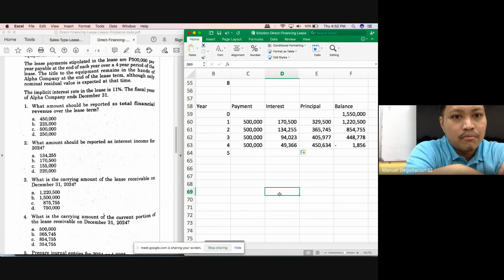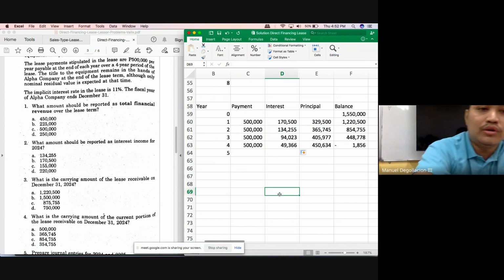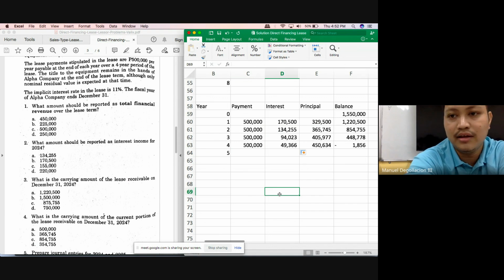By the way, we've determined the total lease revenue over the lease term to be how much, class? Was it the 450? The answer to number 1, class? 450. Because I want us to answer number 3 by using our alternative solution. What was our alternative solution, class? Your gross receivable minus your unearned interest income. At the commencement date, our gross receivable was 2 million.